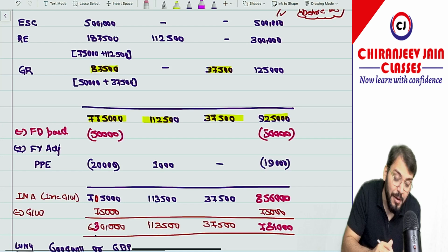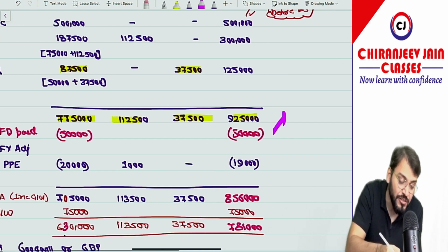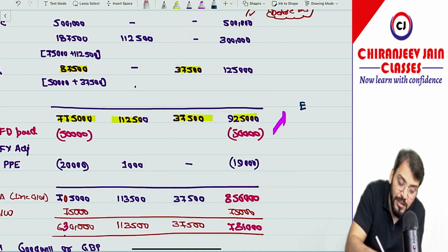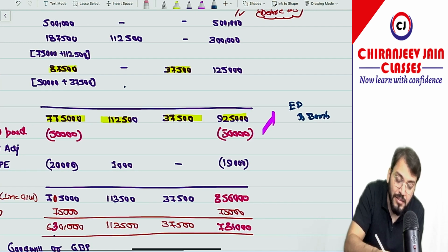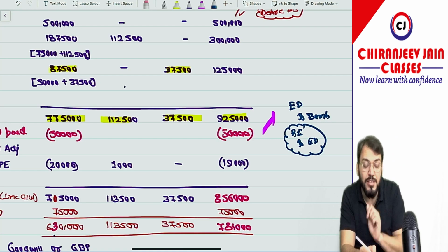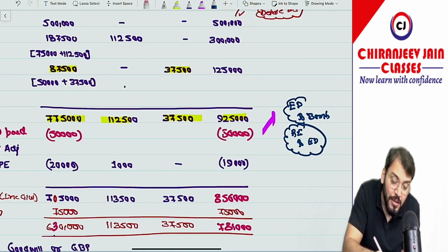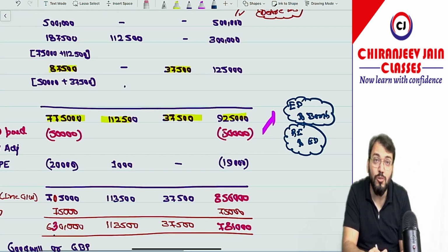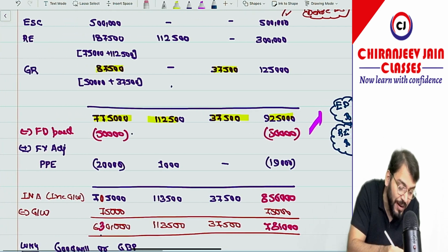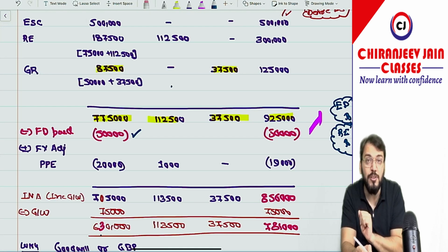Correct. So when you have done the journal entry, what journal entry will you do for this? Equity dividend account debit to bank. Correct. And then retained earning account debit to equity dividend. So first we have added to retained earning. Why did we add to retained earning? To find out the profit for the year, and the payment has been done before the date of acquisition. So can you see it will reduce the net asset on or before the date of acquisition. Therefore we have deducted final dividend on the date of acquisition. This point, have you understood?